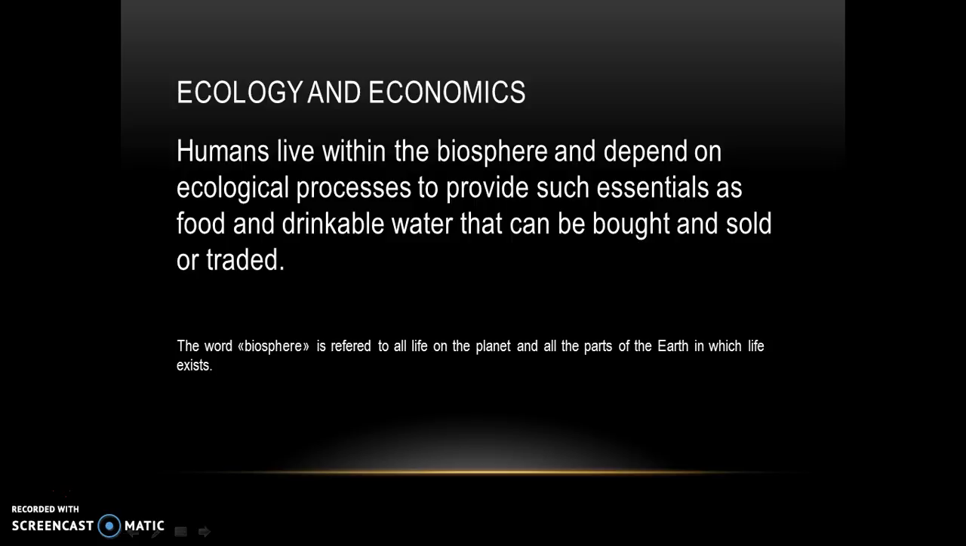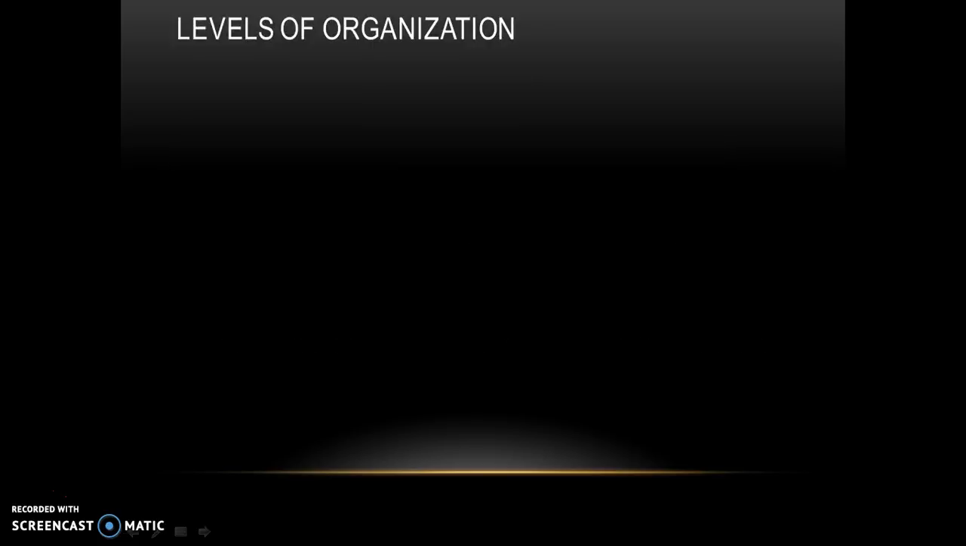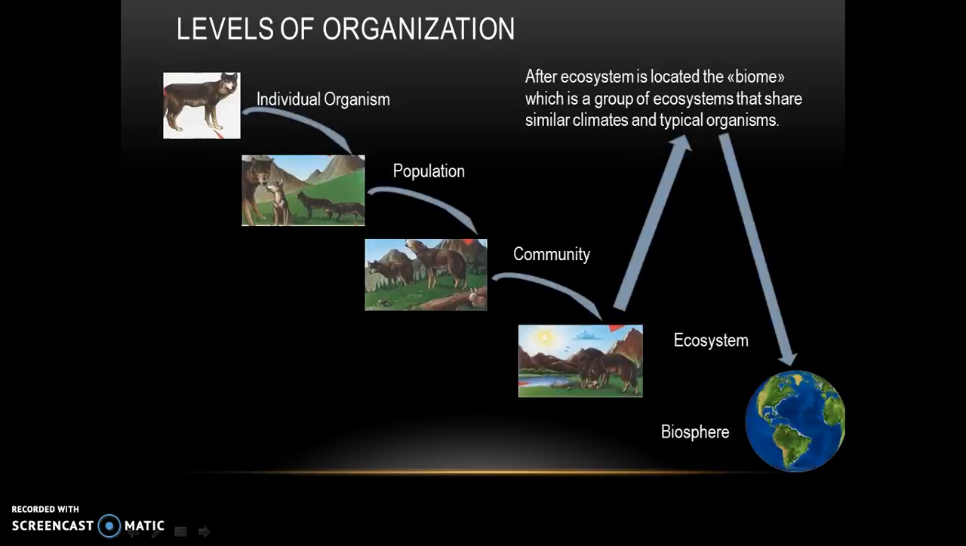that can be bought and sold or traded. Levels of organization. First, we have the individual organism, which is a species. Then we have population, which is a group of individuals that belong to the same species. Community is the assemblage of different populations that live together. Then we have the ecosystem, which is the living and the non-living things living together as one.